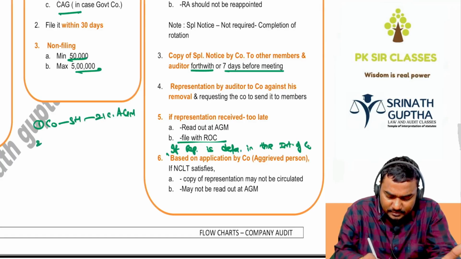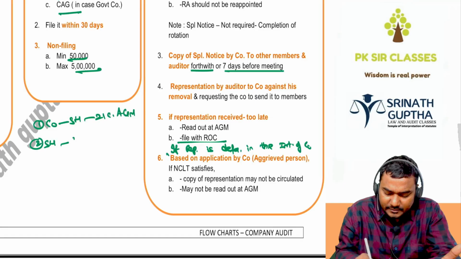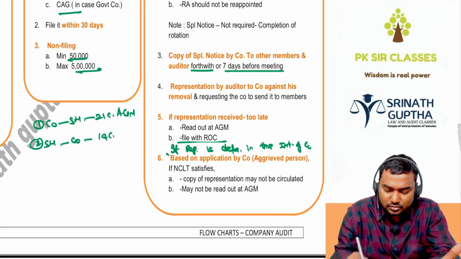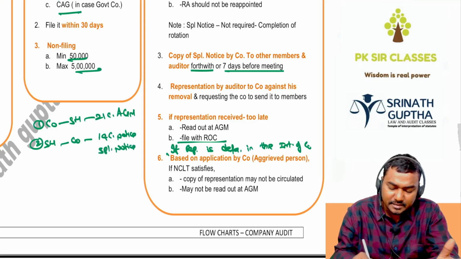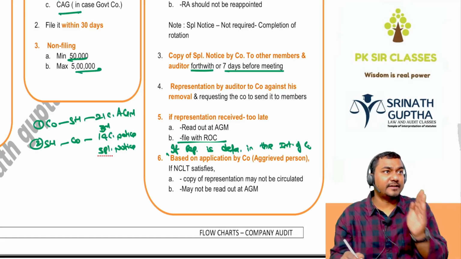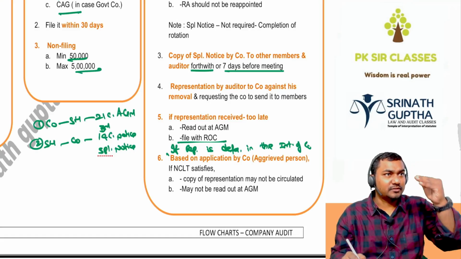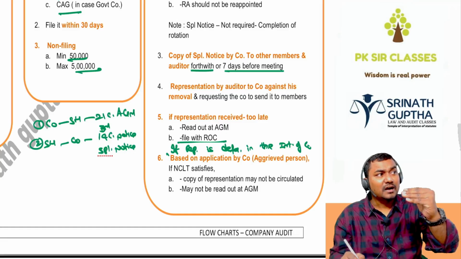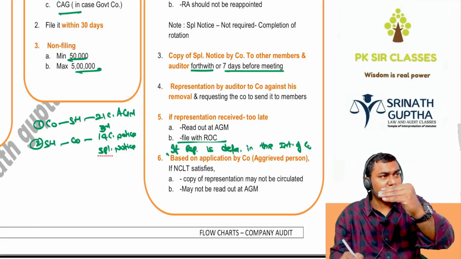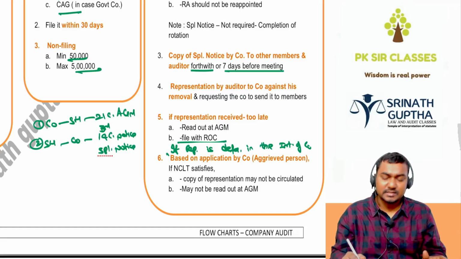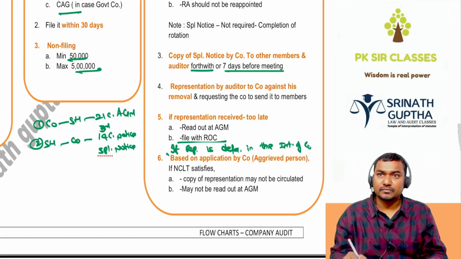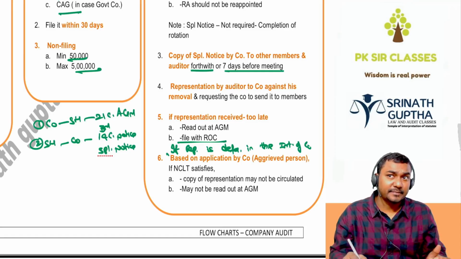So the shareholder can give the company 14 clear days notice before the AGM. Which notice beta? Special notice. This notice can be given even 3 months before the AGM also. So the company sends shareholders 21 days before, the notice of AGM along with the P&L, balance sheet, CFS, audit report and board's report. So Unnati was not happy with the performance of the auditor. She will give the special notice to the company 14 days before the meeting.